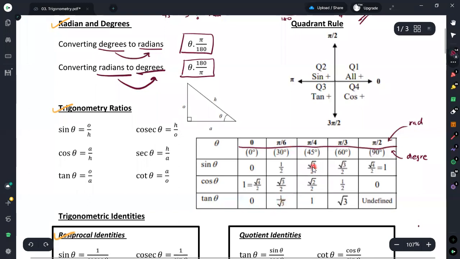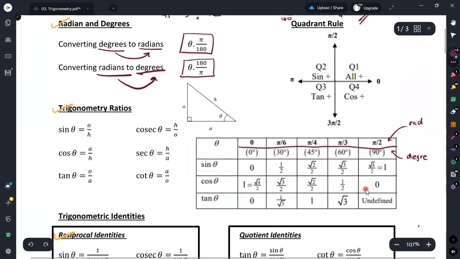In a similar manner, we can obtain the values for sine, cosine, and tangent for the angles π over 4, π over 3, and π over 2, and the values are given in the table. But when obtaining the value of tangent, you will see that tangent π over 2 is not defined. Here it is said to be undefined.